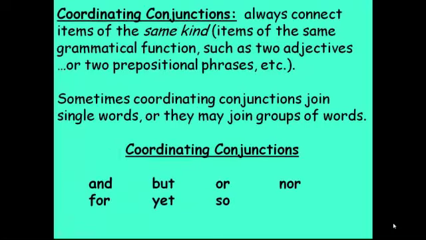Coordinating conjunctions always connect items of the same kind, items of the same grammatical function, such as adjective to adjective or prepositional phrase to prepositional phrase, etc. Sometimes coordinating conjunctions join single words, or they may join groups of words. The coordinating conjunctions are: and, for, but, yet, or, so, nor.